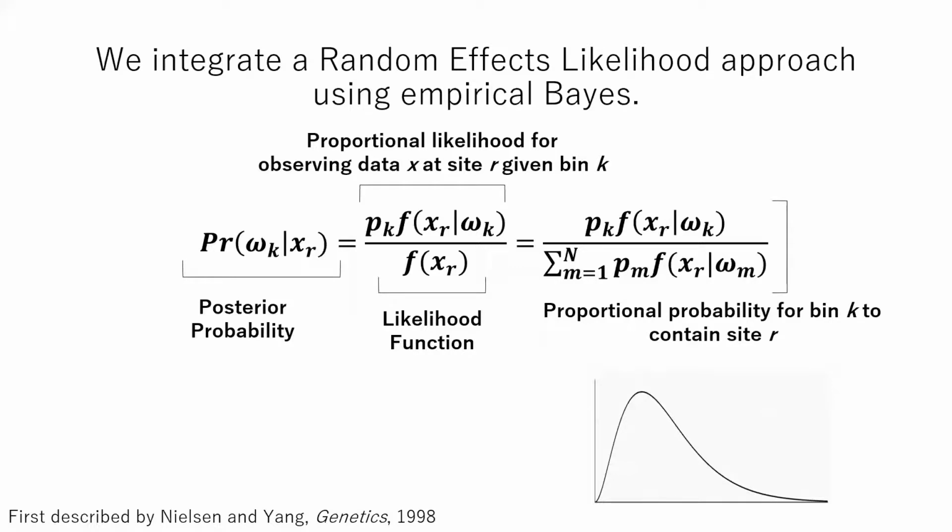If we were to choose some sort of cutoff, like omega equals 1, we can then take the sum total probability of observing any category whose omega is greater than our cutoff, which again is 1, and this gives us the posterior probability of observing positive selection at that site.